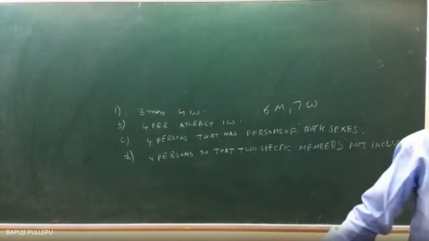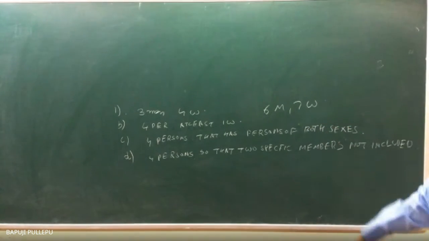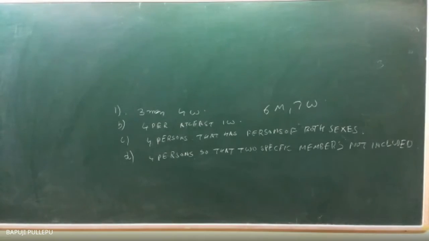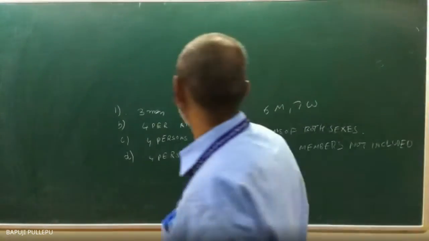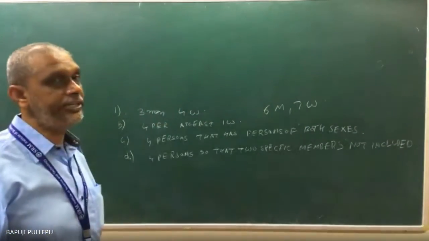Now, in my hand I have 6 men, 7 women. First condition is what? The committee will consist of 3 men and 4 women. How will you do it? The combinations I want to do.